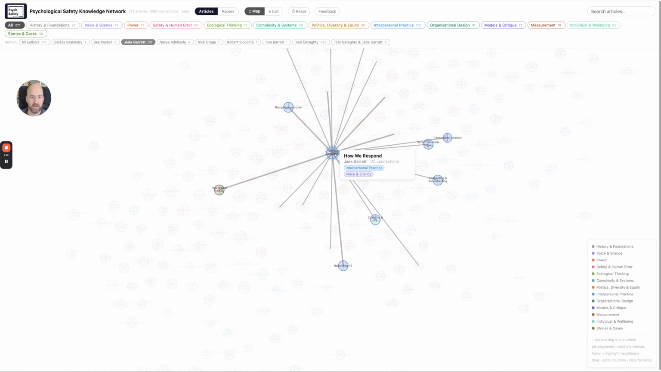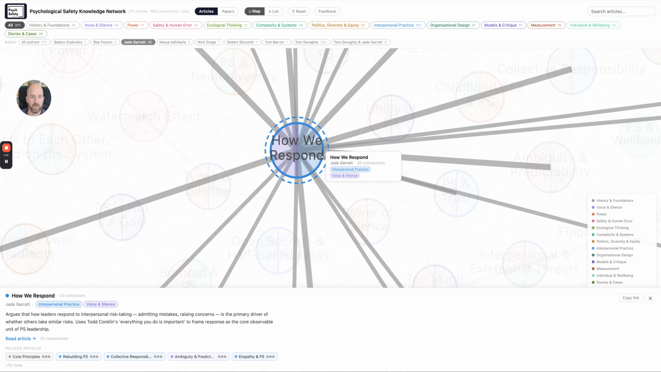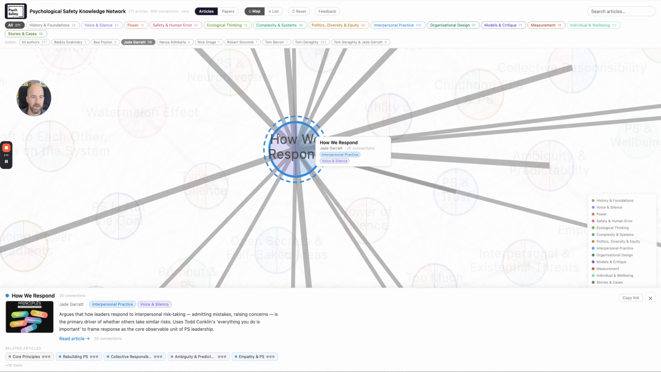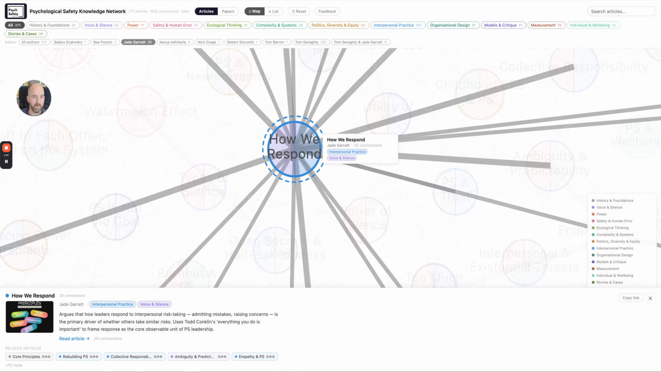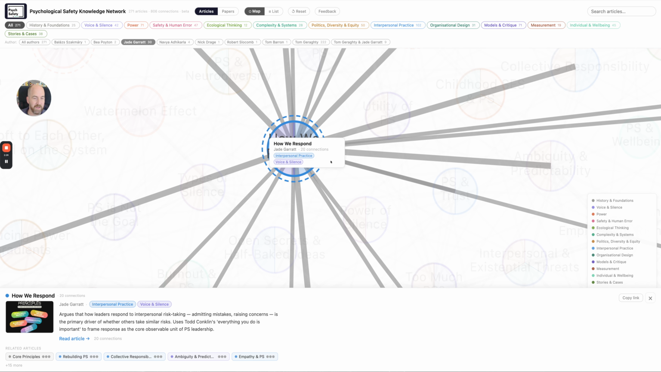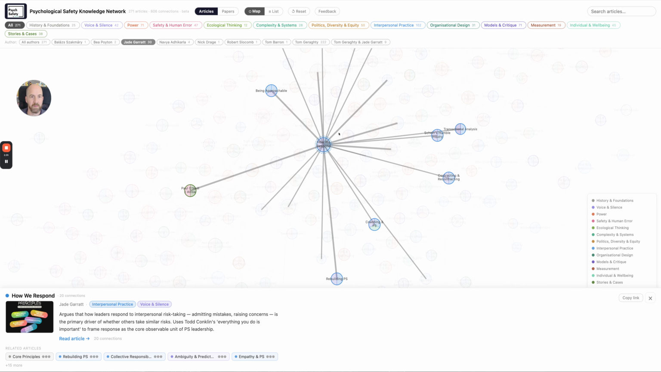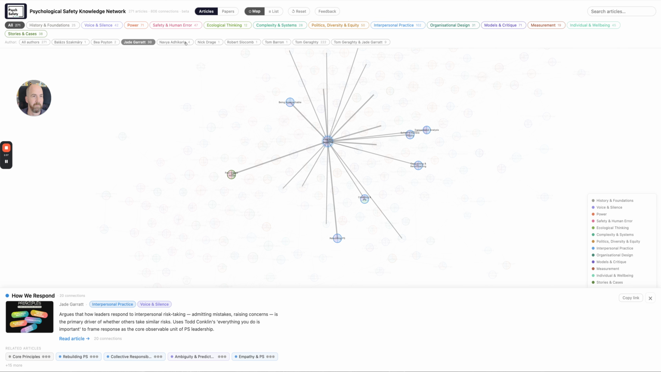If we dive in a bit more, you can see there's a dotted line around this How We Respond article node. In the map we call them nodes, and that dotted line means it's a hub article. Lots and lots of things are connected to it, because you can see all these lines. These are the other nodes, the other articles that it's connected to.